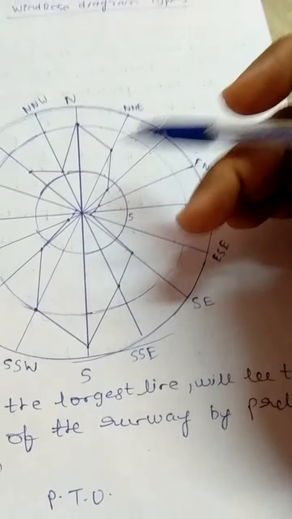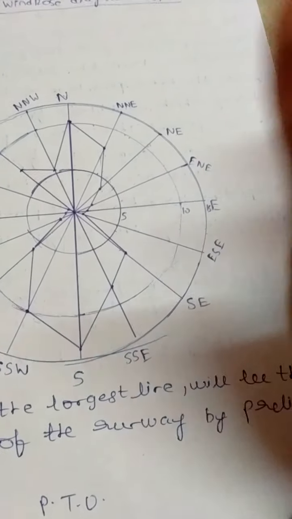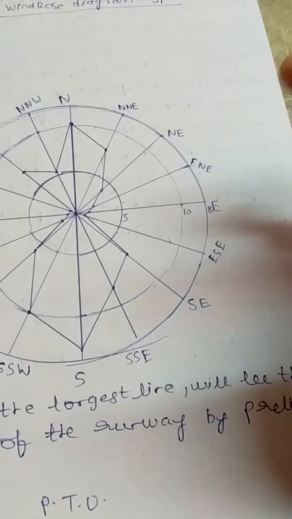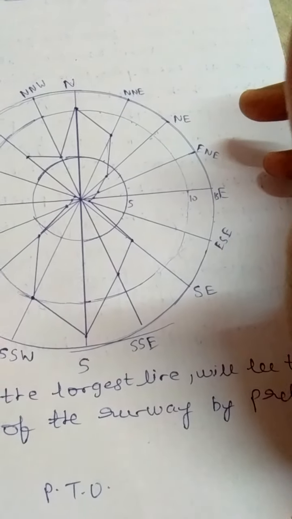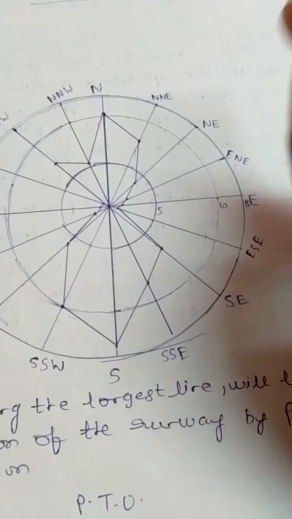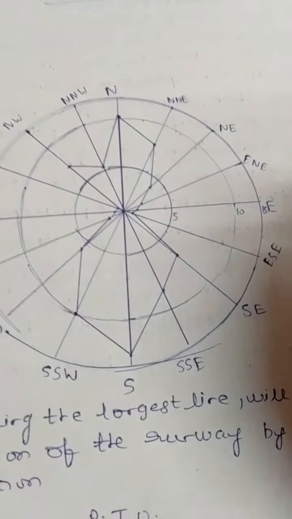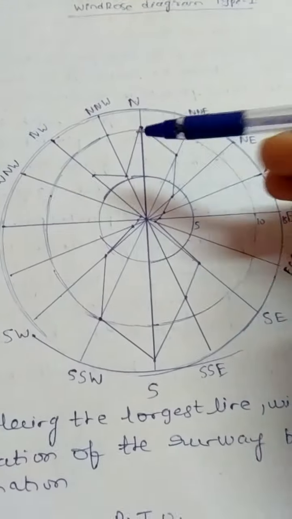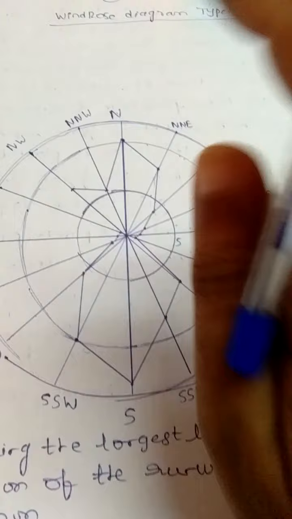There are many more technical details. Sometimes we have to orient two runways, that is, two runways have to be constructed. There are some more technical details, and all these you will be studying in airport engineering in the transportation subject. I did not go into that much detail because this is only a brief introduction of the windrose diagram with respect to the building design and drawing subject.